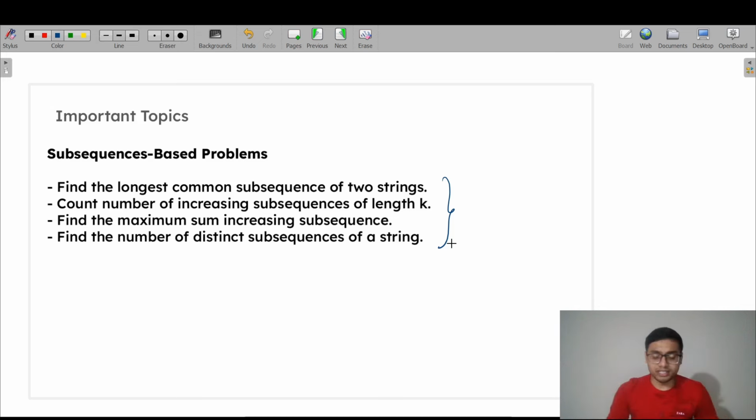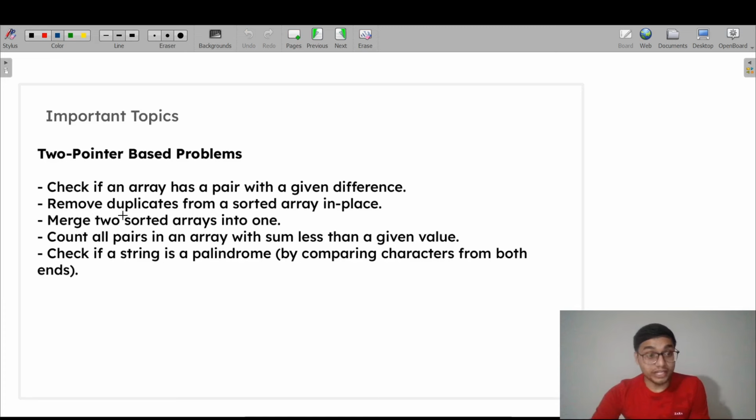Fine, just move ahead. Subsequence based problems, a lot of problems, I'm not going to cover. You can take a screenshot. And similarly, two pointer based problems, there are lots of problems already asked in previous examinations, like merge two sorted arrays into one. You can solve this with the help of two pointers.